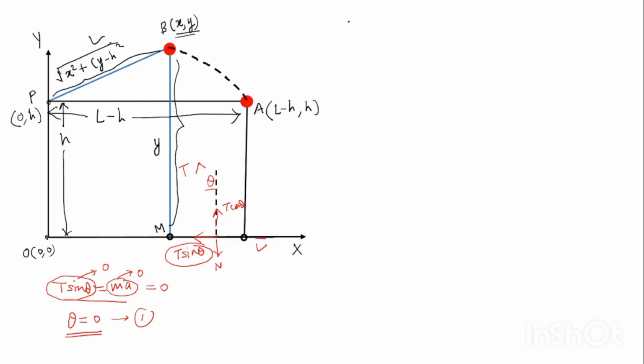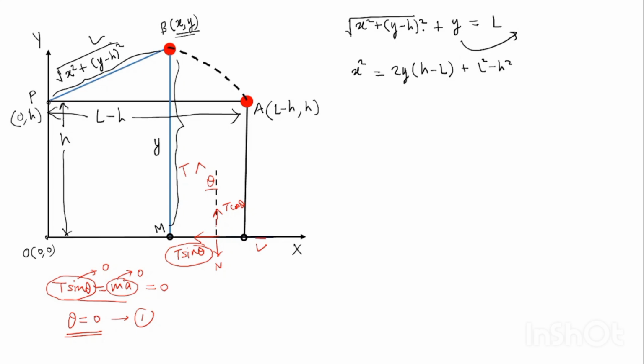So write it over here. We can write: square root of x square plus (y minus h) square plus y is equal to L. This is the total string length. Now take y to this side and simply square both sides. What you get is x square is equal to 2y(h minus L) plus L square minus h square.